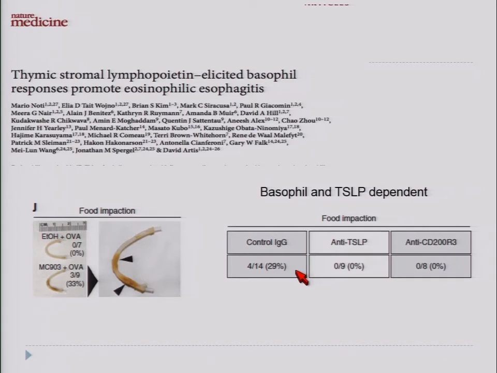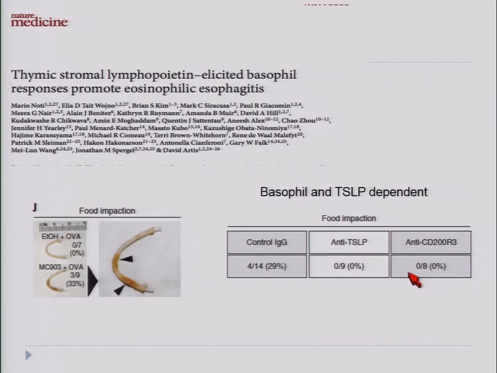So the Artis group, when it was at the University of Pennsylvania, developed a model of EOE in which mice sensitized through ovalbumin after being pre-sensitized with an analog of vitamin D were developing a disease similar to EOE, which included also the food impaction. And this disease could be stopped if the animals were treated with anti-TSLP, suggesting that TSLP was playing a major role in the development of the disease.